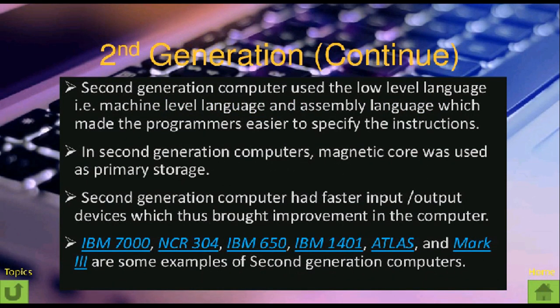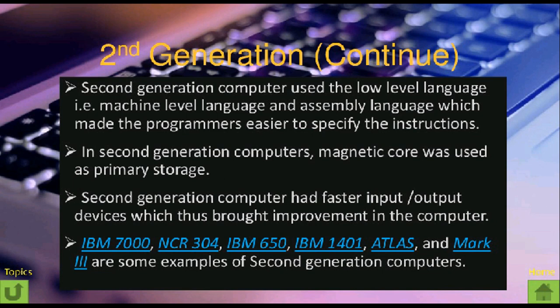Second generation computers used low level language, machine level language and assembly language, which made it easier for programmers to specify the instructions. In second generation computers, magnetic core was used as primary storage. Second generation computers had faster input output devices, which brought improvement in the computer. IBM, International Business Machines 7000, was an example of second generation computers.